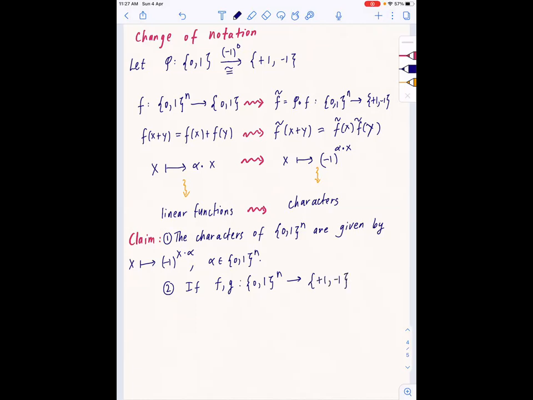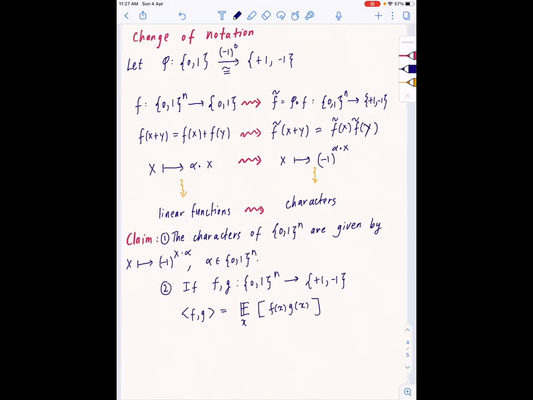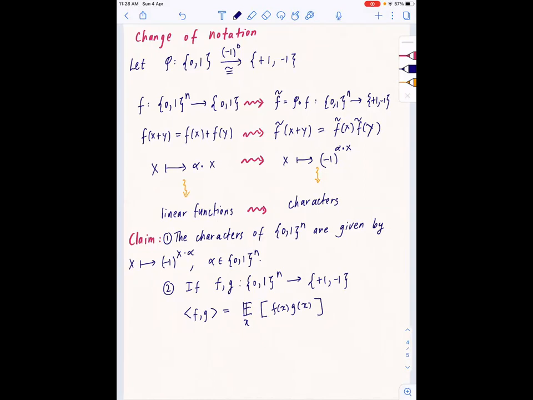Okay, so then the inner product of f and g is equal to what? This is my claim, I'll just prove it in a second. It is just the expectation over x of f(x) times g(x), because the expectation of f(x)g(x) is just 1 over 2^n times the summation over x in {0,1}^n of f(x) times g(x). But let me just write the proof of this.